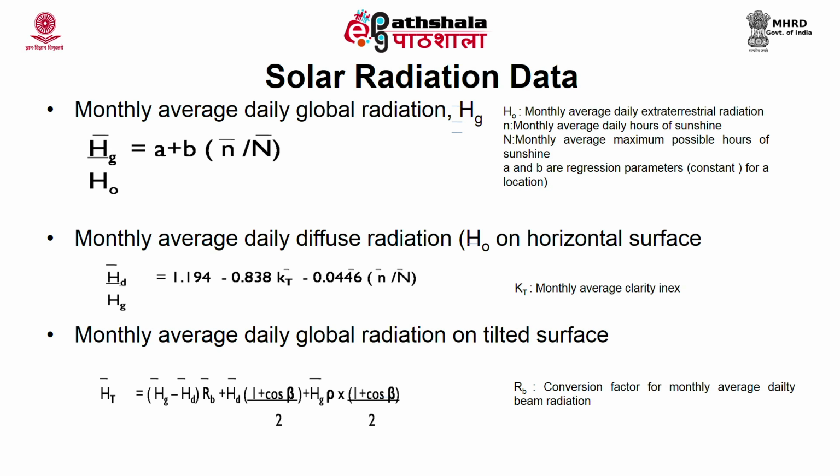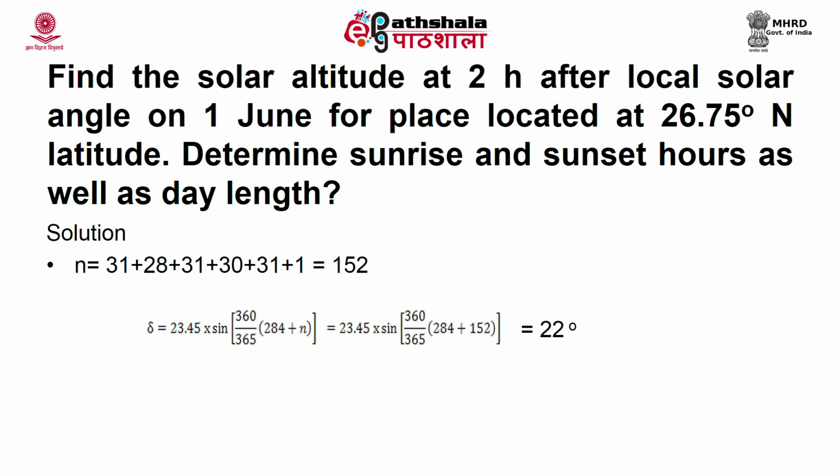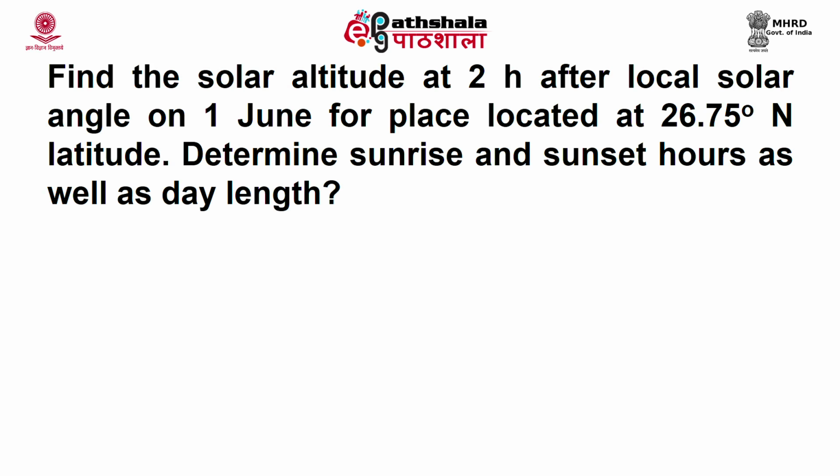Let us find out the sunrise and sunset hours, the day length, and also the solar altitude angle at 2 hours after local solar noon on 1st June for a place located at a latitude of 26.75 degree north. First, we will start with small n, that is the number of days. So, it's 1st June, so you will get 152 days.